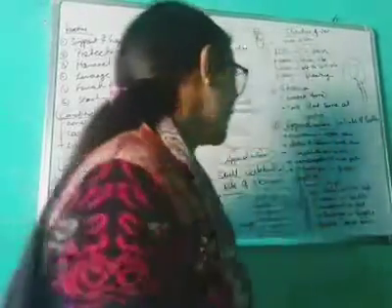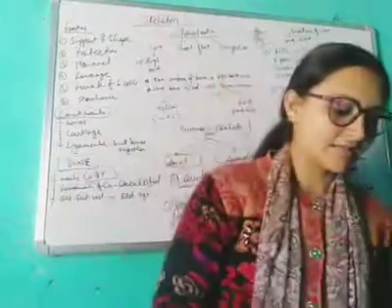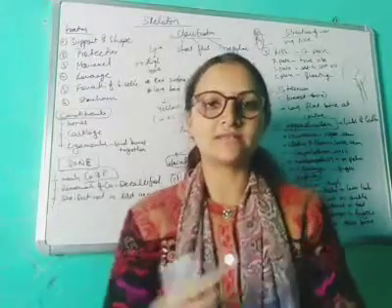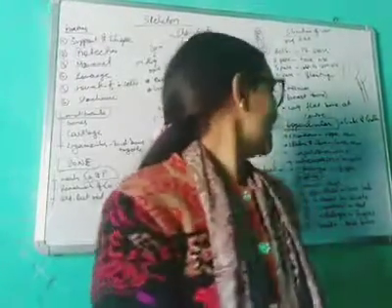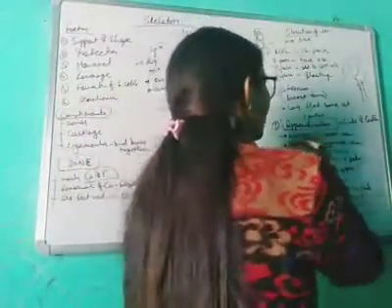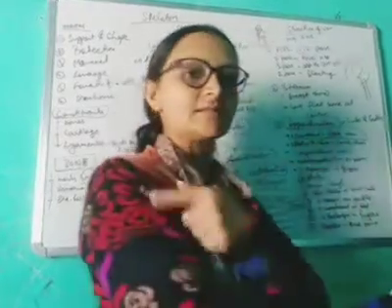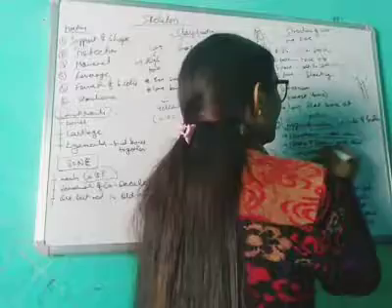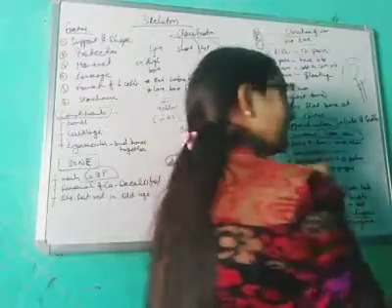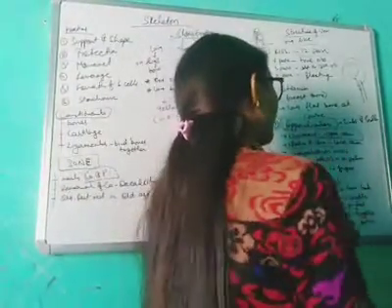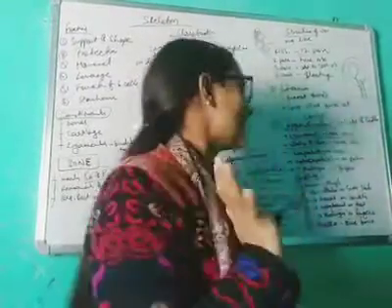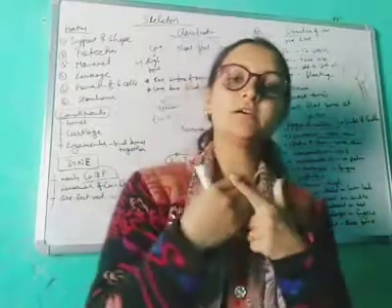Next there is the appendicular skeleton. These are the bones of the limbs and the girdles: the fore limbs and hind limbs. If we talk about the upper limbs, in the upper arm there is one humerus. In the lower arm there are 2 bones, radius and ulna. Then 8 carpals on the wrist, and 5 metacarpals on the palm, and 14 phalanges in the fingers. Finger bones are called phalanges.